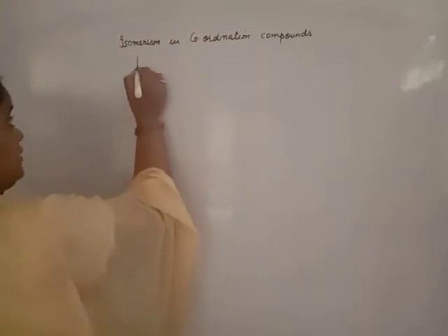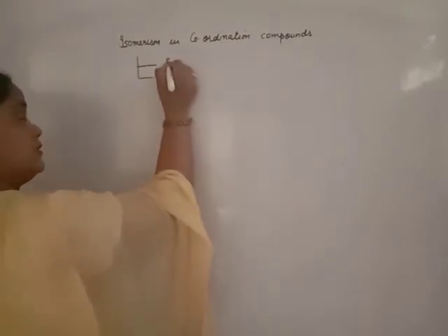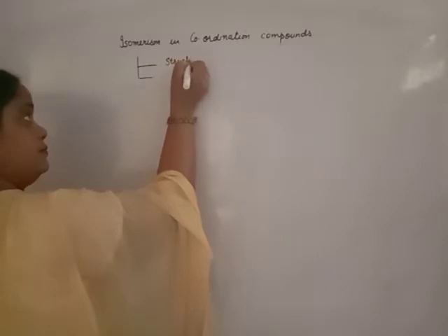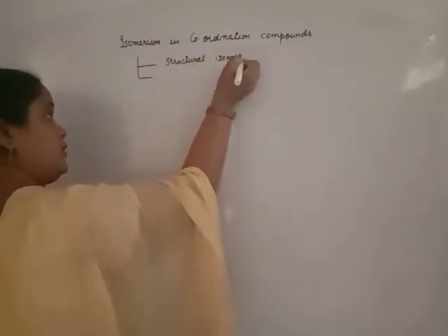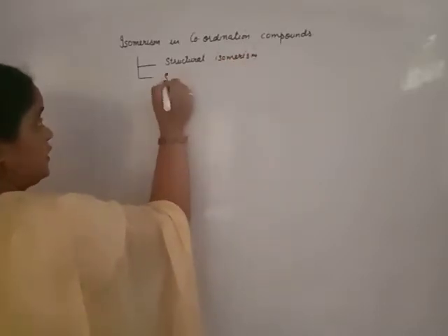Students, today we will discuss, in coordination chemistry, the isomerism of coordination compounds. Isomerism of coordination compounds means that two or more coordination compounds have the same molecular formula but their properties are different. These isomerism are of two kinds: structural isomerism as well as stereoisomerism.